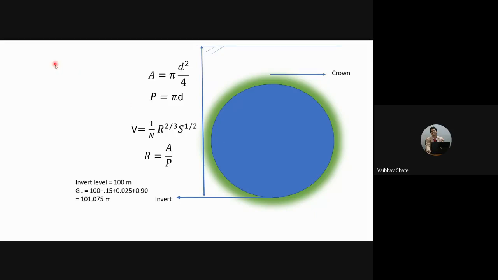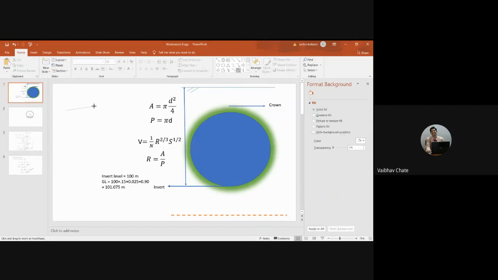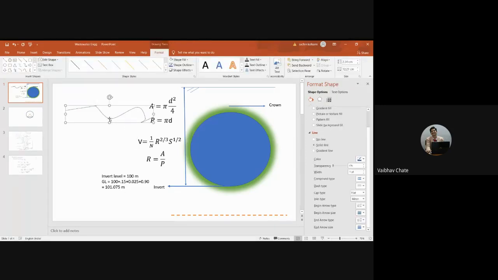See what happens if the ground is undulating, something like this, right?